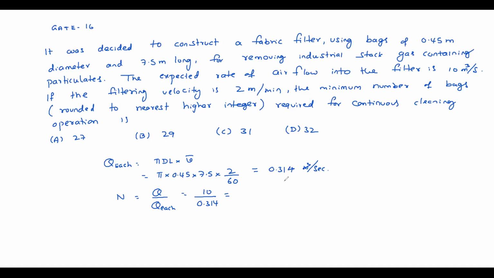31.83. Check it once more. Why is it like that? Pi into 0.45 into 7.5. Sir, 0.353 came, sir. 353. Yes sir. Okay. Now 28.29 comes. 29. So 29, option B.